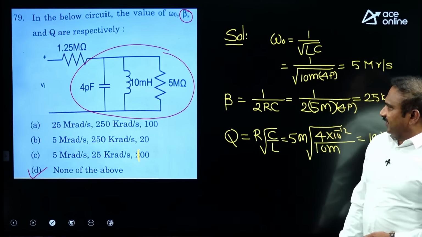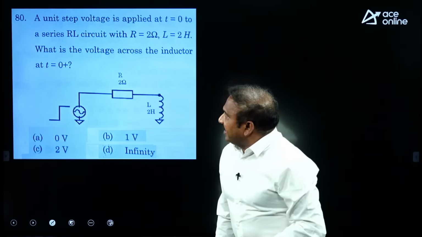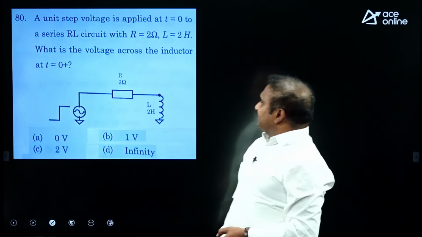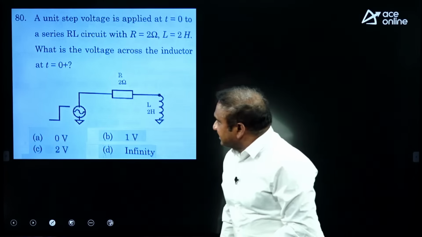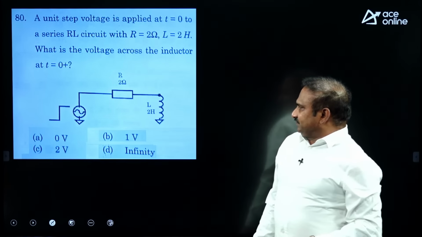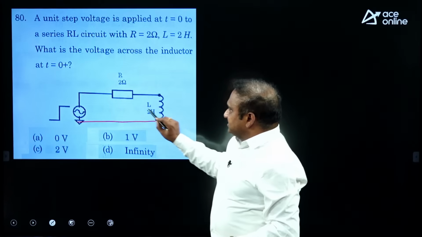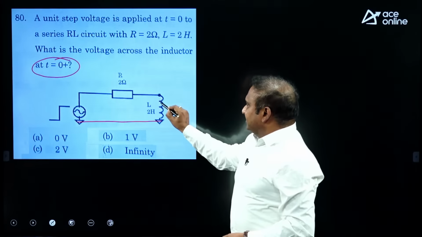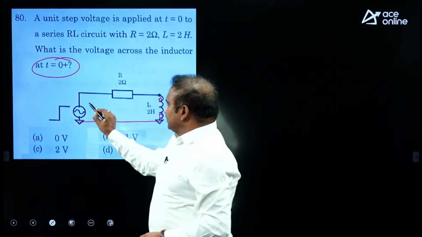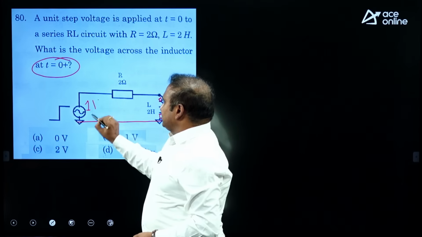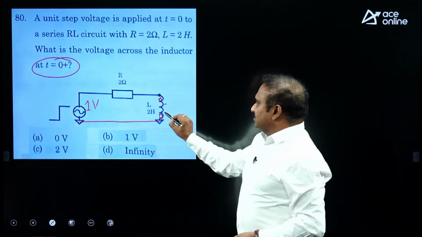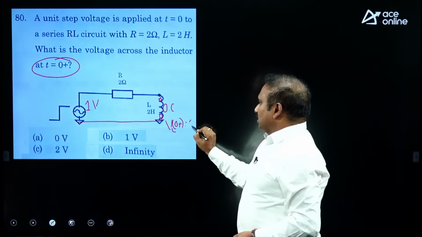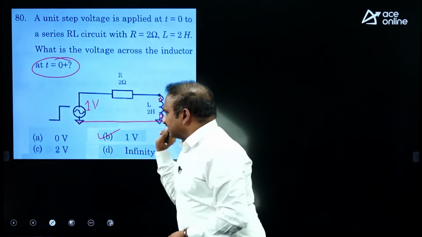Let us take the next example. A unit step voltage is applied at t equal to 0 to a series RL circuit with R equal to 2 ohms and L equal to 2 henries. What is the voltage across the inductor? This is very simple. At t equal to 0 plus, the circuit nature is resistive, and the behavior of the inductor is an open circuit. Once you make it open circuit, you know that at t equal to 0 plus the unit step function is 1 volt, so directly the open circuit voltage we are getting is 1 volt. VL of 0 plus is equal to 1 volt. Then option B is the correct one.